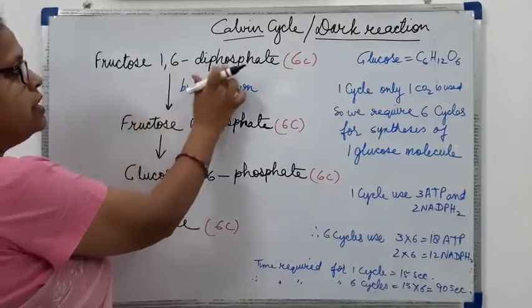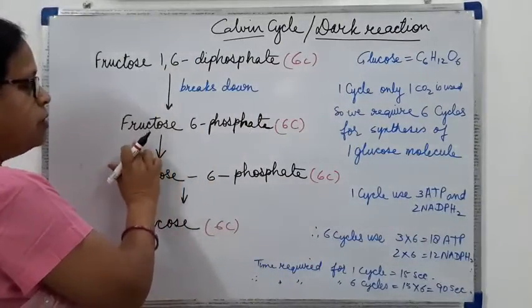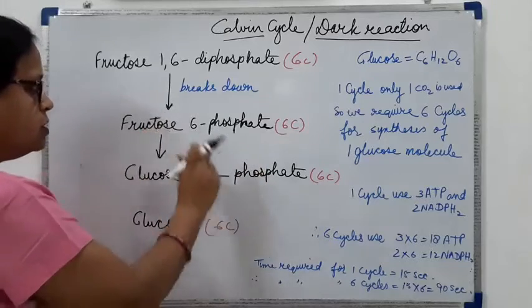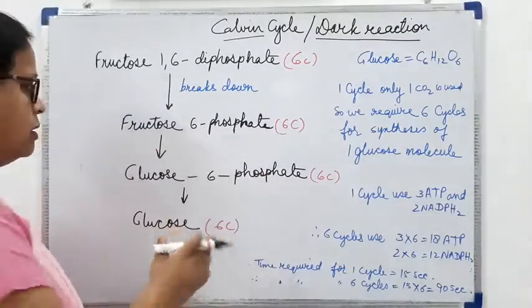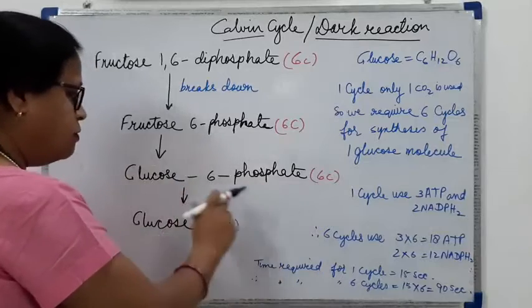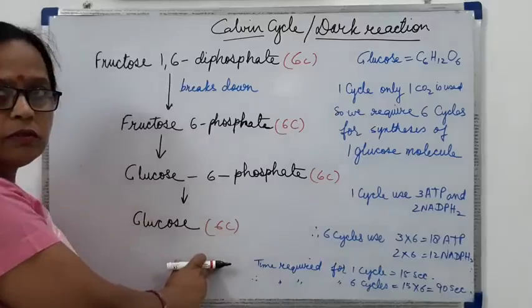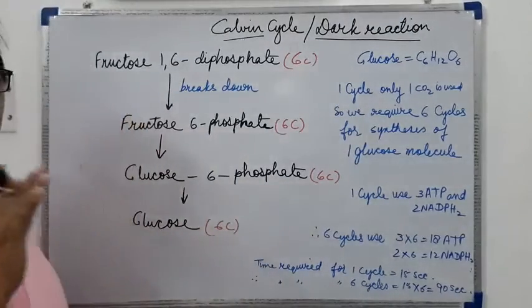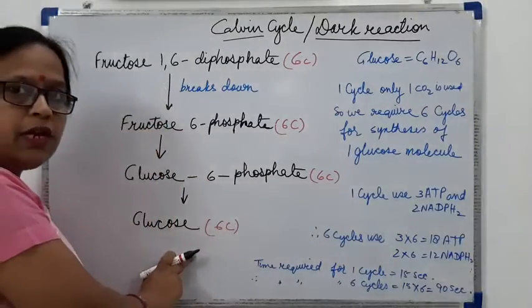Fructose 1,6-diphosphate, one phosphate group removed, becomes fructose 6-phosphate. Again fructose 6-phosphate, its isomer, becomes glucose 6-phosphate. Again one phosphate will be removed, and it will become glucose. So like this, from PGAL the glucose molecule is formed.